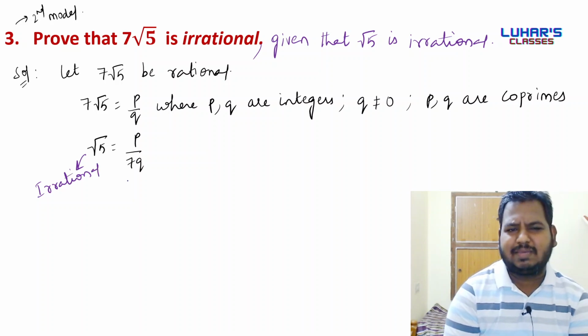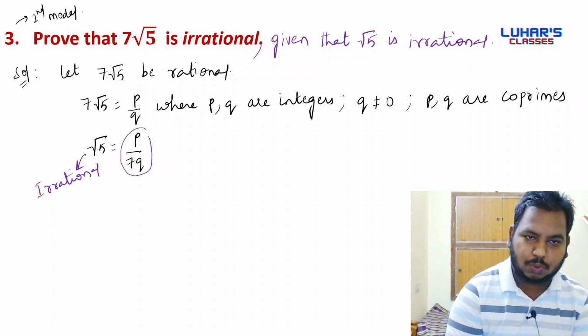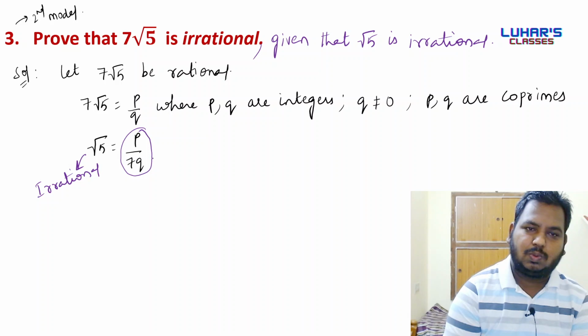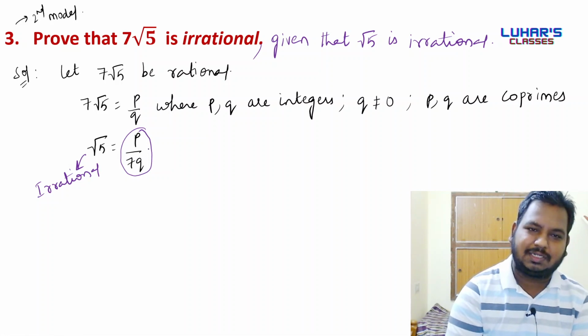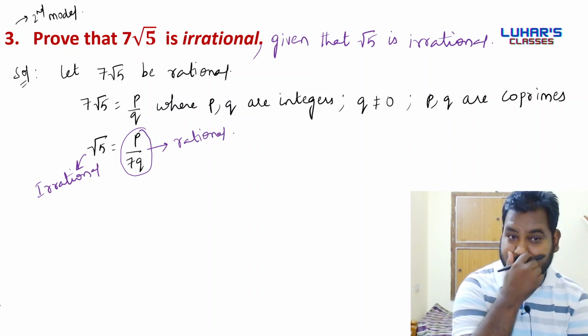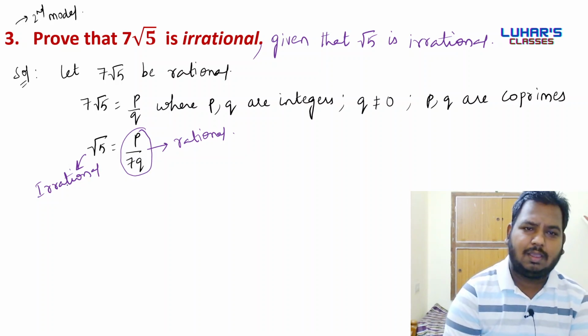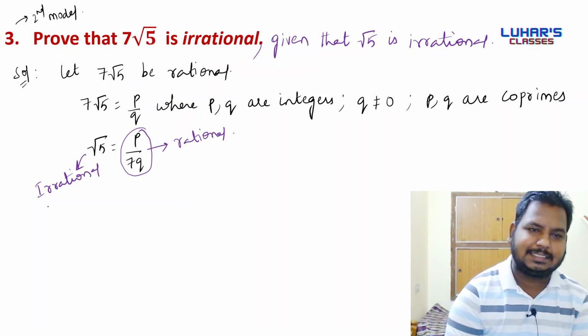Next, p by 7q. Here p and q are integers, so p by 7q will be rational. Why is p by 7q rational? Because p and q are integers.